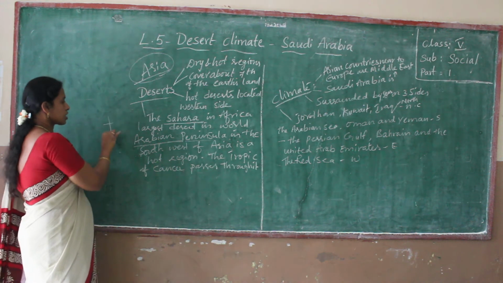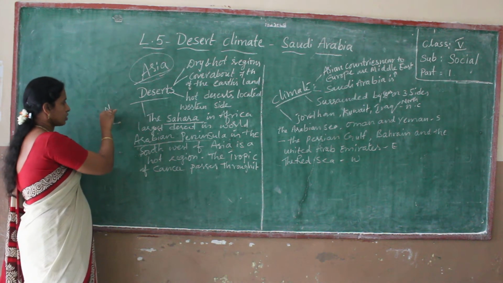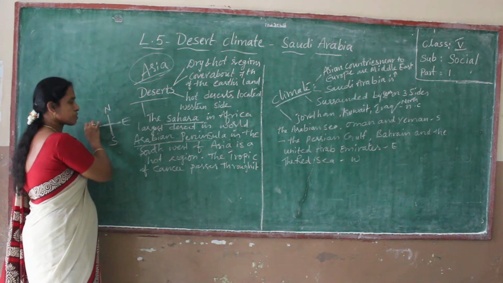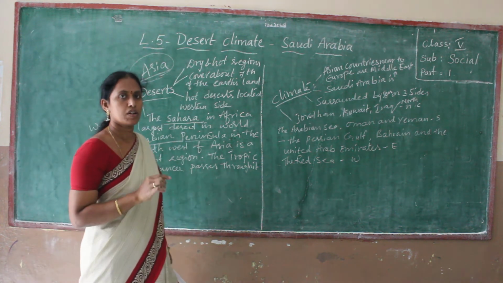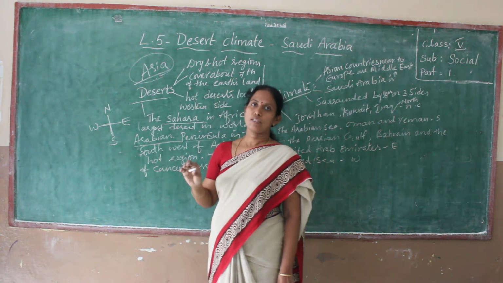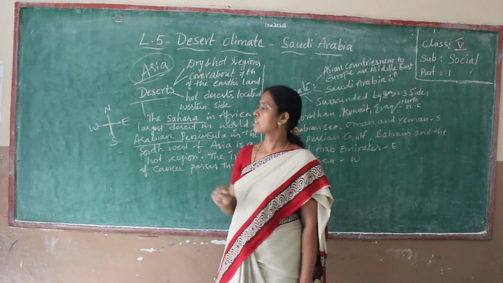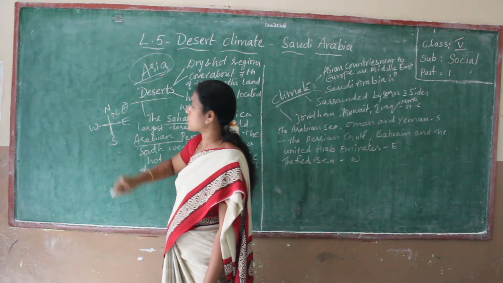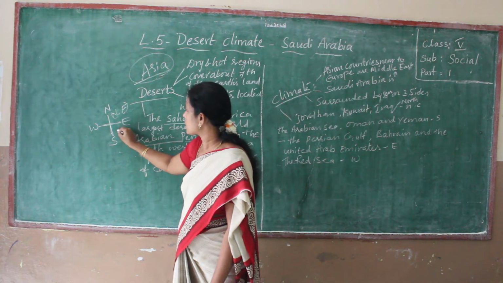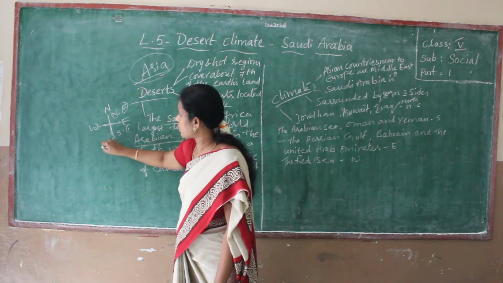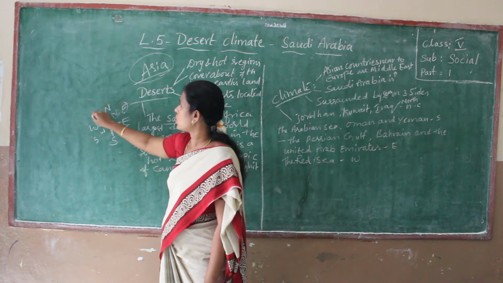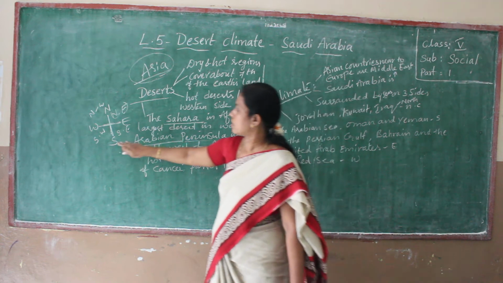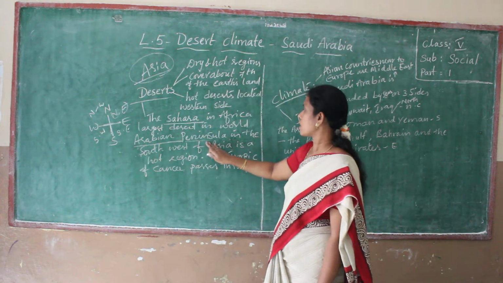Already I said about the directions also. North is the top of the map, bottom is south, right side is east, left side is west. If you observe the map, maps also we discussed in lesson 2. This is the northeast. Some directions also are there. South, east. South, west, and north, west. So where is Arabian Peninsula? Southwest. In this area, southwest, Arabian Peninsula is there.